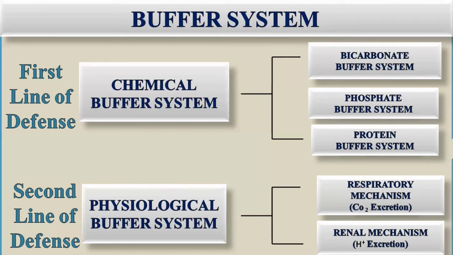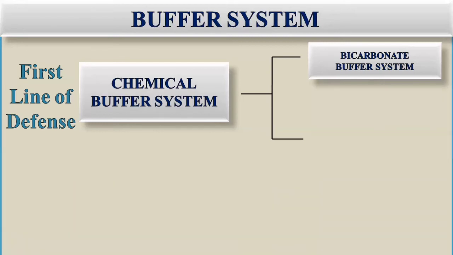So now let's see a brief overview about each of the buffer systems. Like these are the buffer systems. So how will these buffer systems manage the pH within normal range, or compensate, or try to resist the changes in the pH? So how is the pH resistance caused by these buffer systems? Just an overview. So first of all, the chemical buffer system. Bicarbonate buffer system, how it resists the changes in pH.